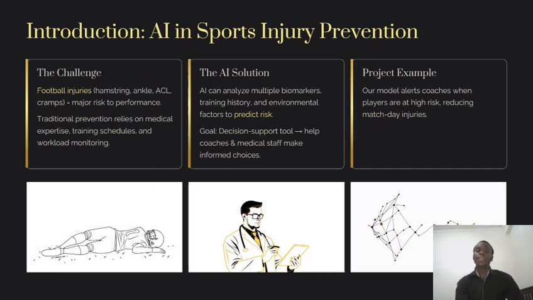My model can analyze a lot of data points, for example biomarkers, the training history of the players, and some environmental factors, to give coaches insights. Otherwise, with human judgment alone, they can miss those subtle details.